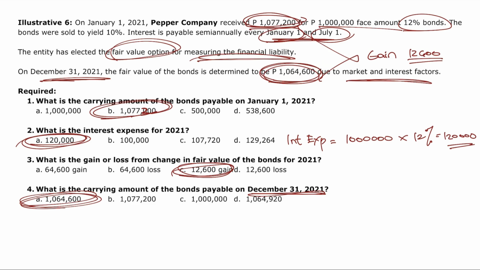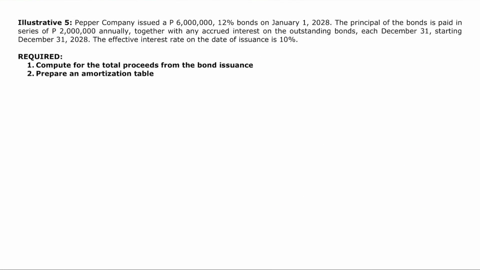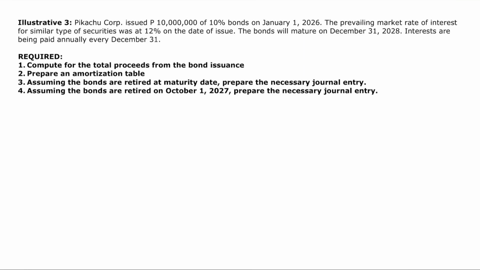Okay? Ngayon, balik tayo sa illustrative problem number 3 para illustrate naman yung subsequent measurement kapag walang fair value option. So ito yung normal, no? So here, Pikachu Corporation issued 10 million 10% bonds on January 1, 2026. The prevailing market rate of interest for similar type of bonds is 12%.